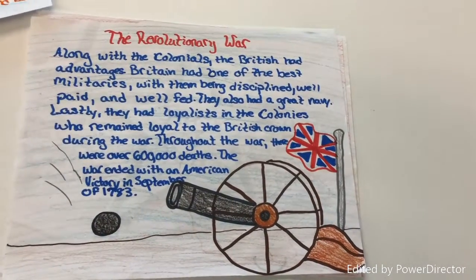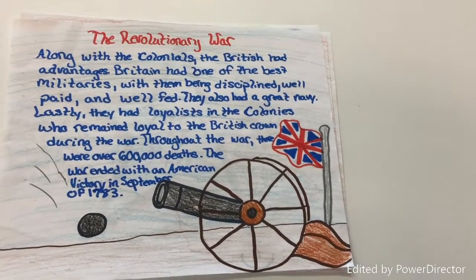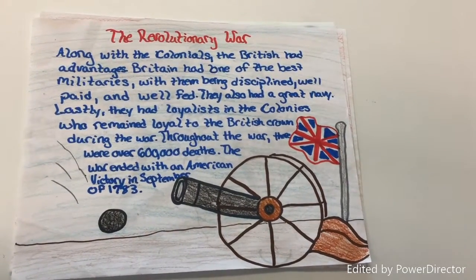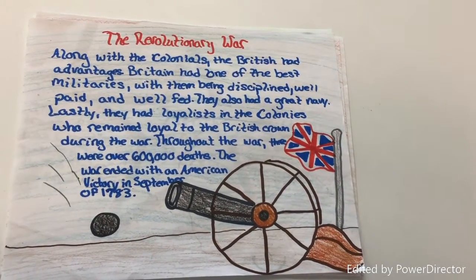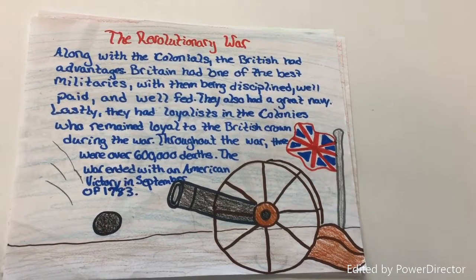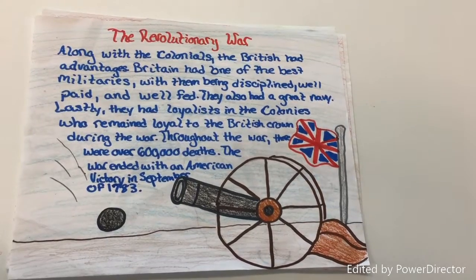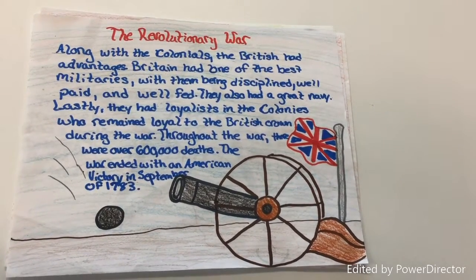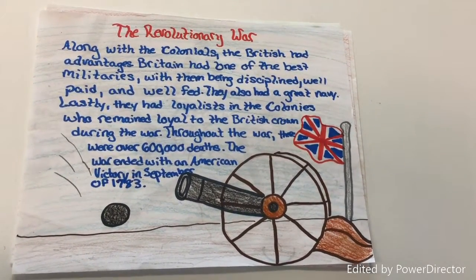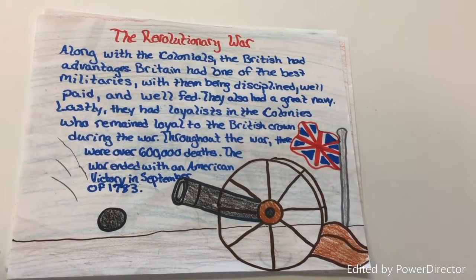The Revolutionary War. Along with the colonials, the British had advantages. Britain had one of the best militaries, with soldiers who were disciplined, well-paid, and well-fed. They also had a great navy. Lastly, there were the loyalists in the colonies, who remained loyal to the British Crown during the war, so the British had supporters in the colonies.